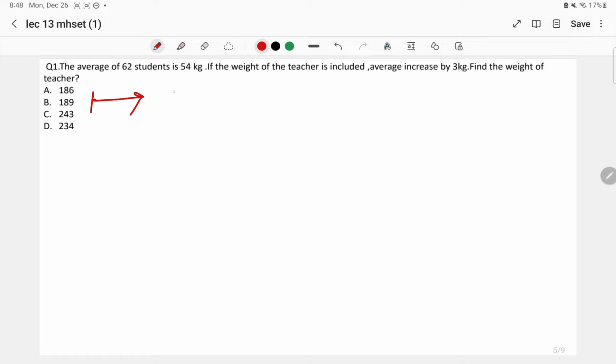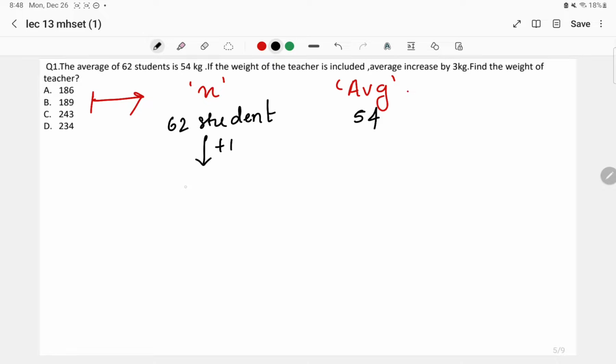Whenever the question is given, you can simply solve it by taking n on one side and average on the other. Here n is equal to how many students are there? 62, and their average is equal to how much? 54.